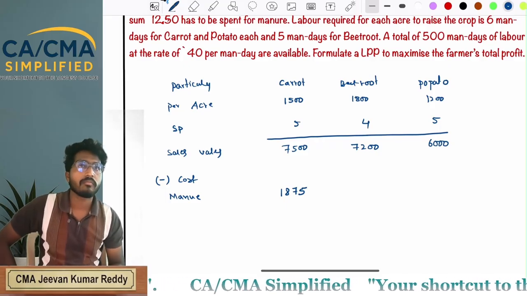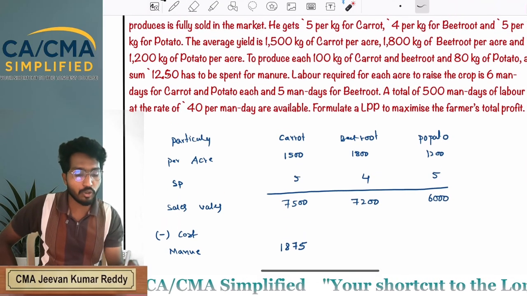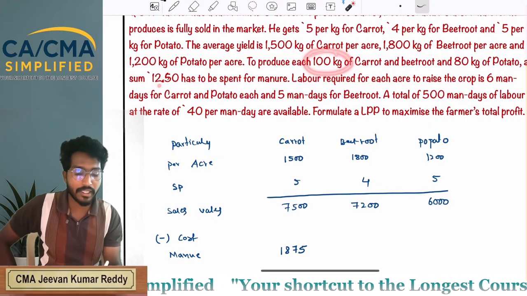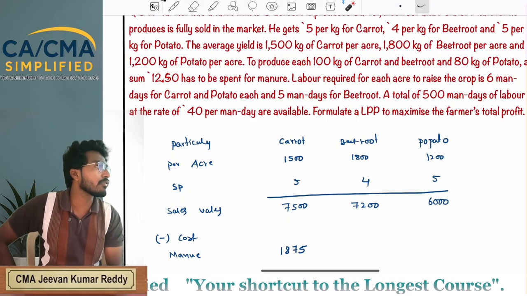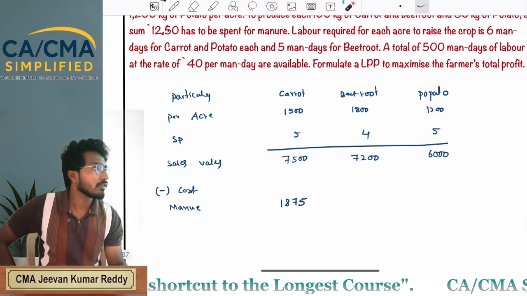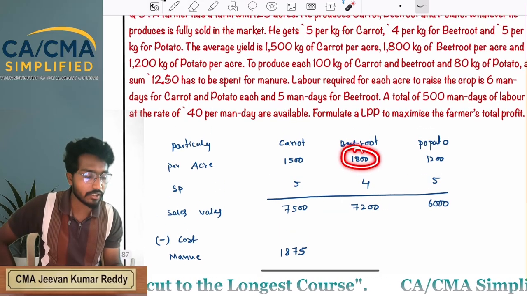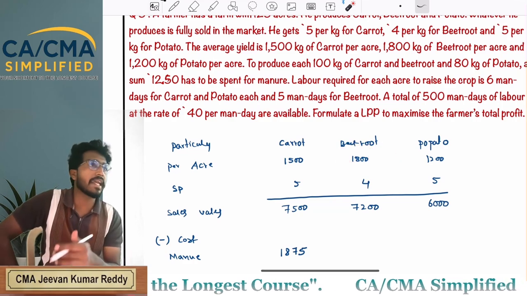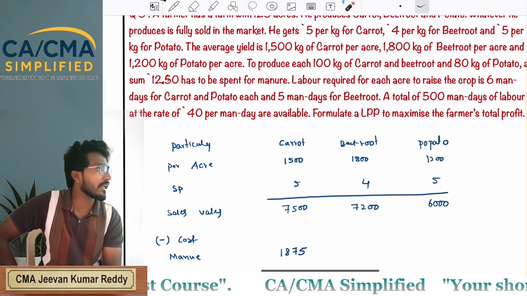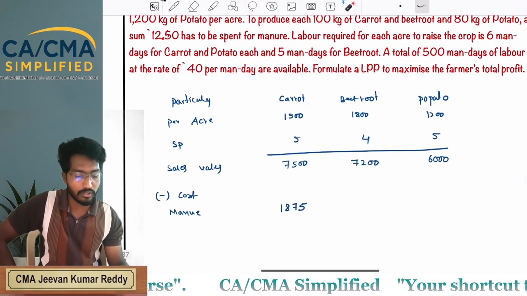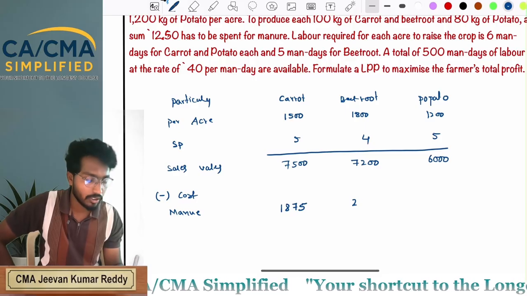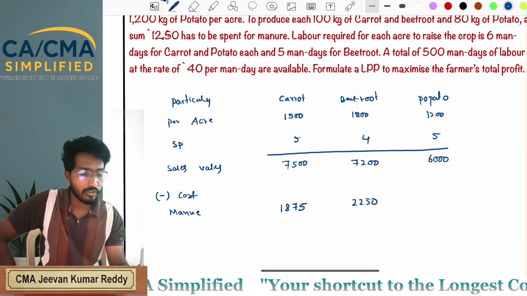Next, for beetroot also you are incurring an amount of 125 for 100 kgs. So how many kgs are you getting per acre? 1800. 1800 divided by 100 into 125, that is 2250.